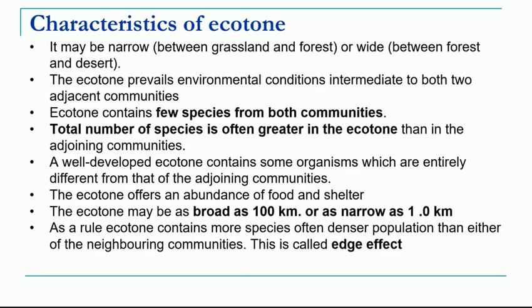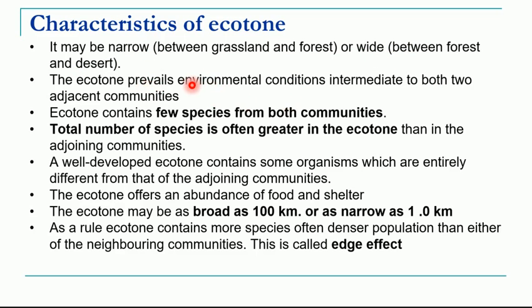Now what are the characteristics of an ecotone? First of all, this ecotone or the zone of junction can be as small as 1 kilometer or it can be as long as 100 kilometer long. So this can be narrow or very short between grassland and a desert, or it can be very wide between forest and a desert. So these are two ecosystems and the intermediate area could be 100 kilometer.